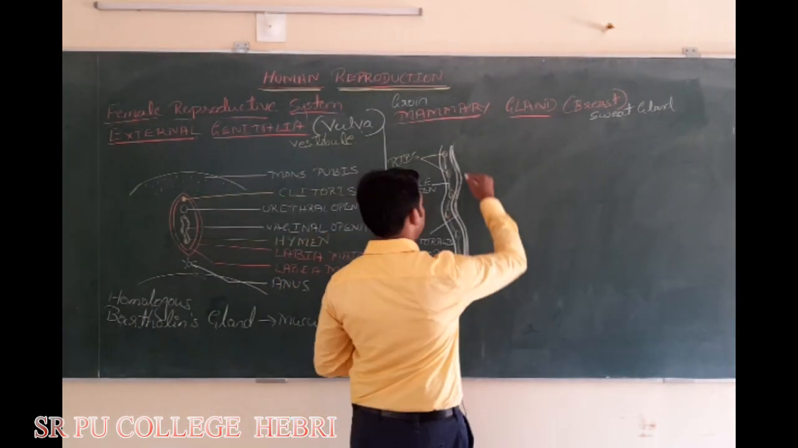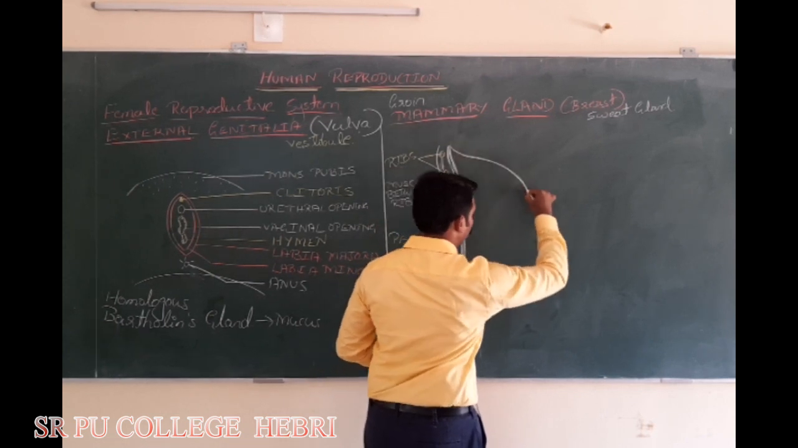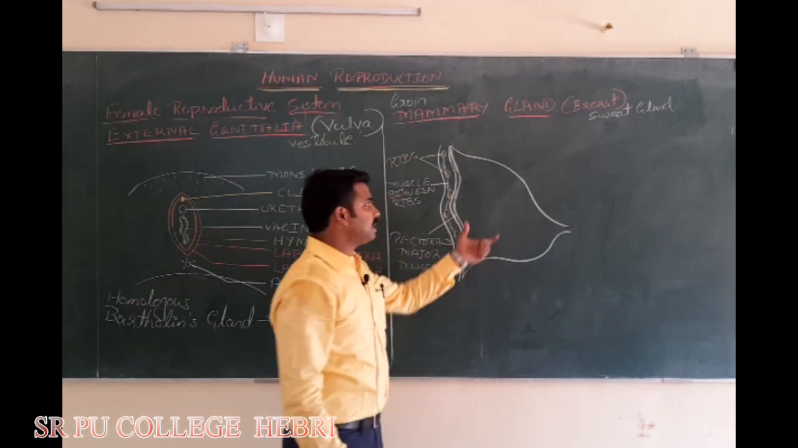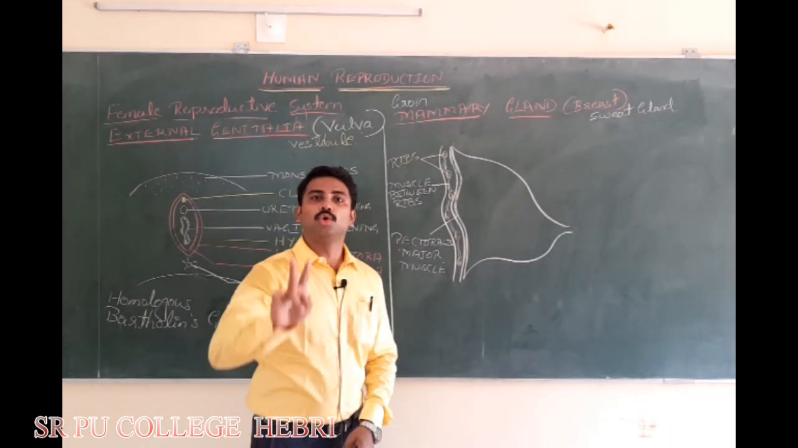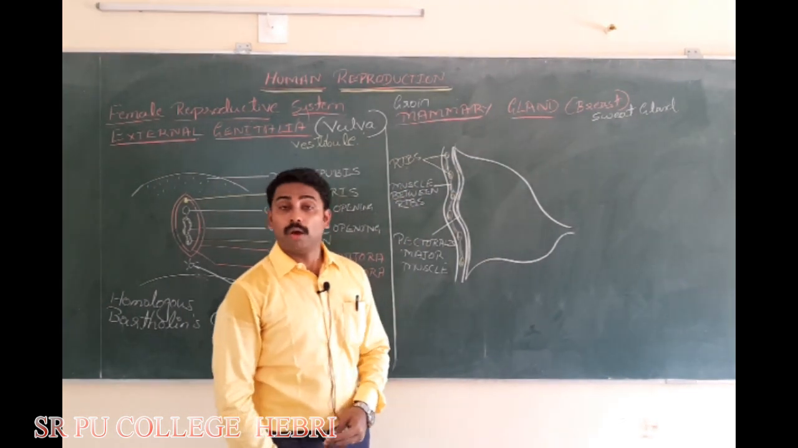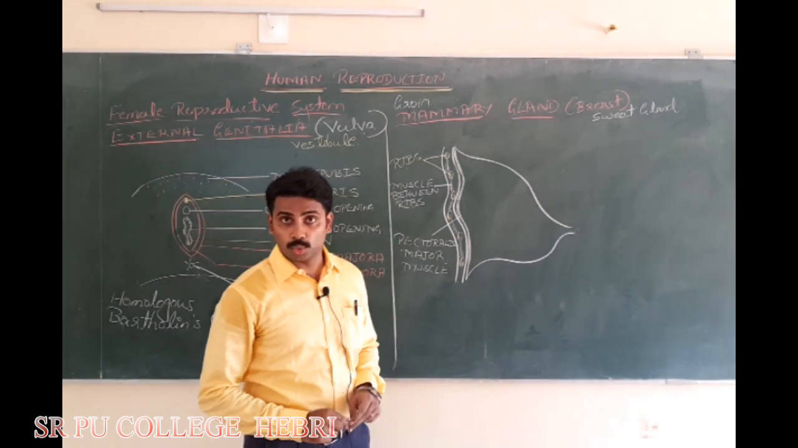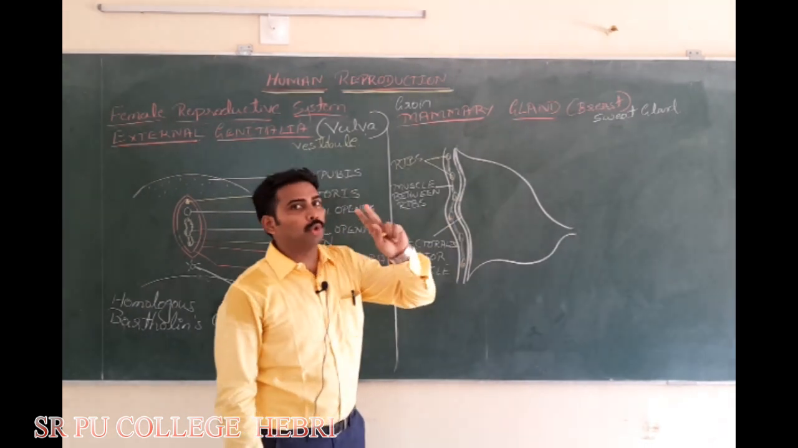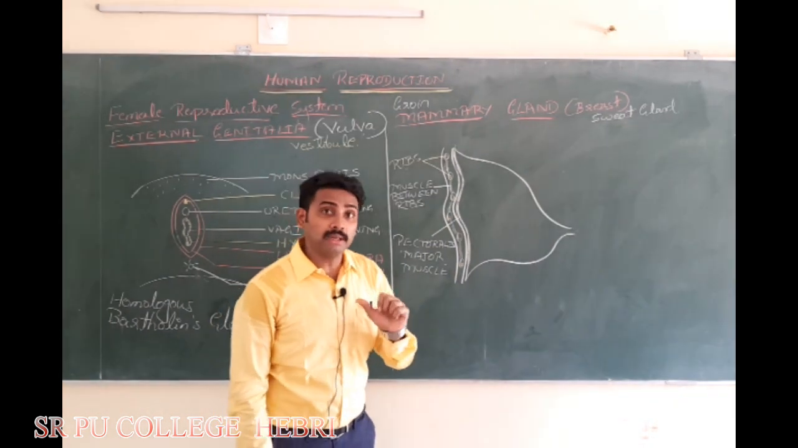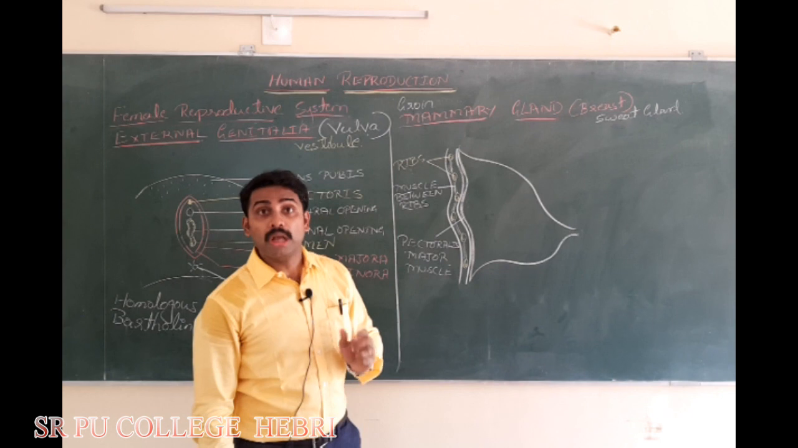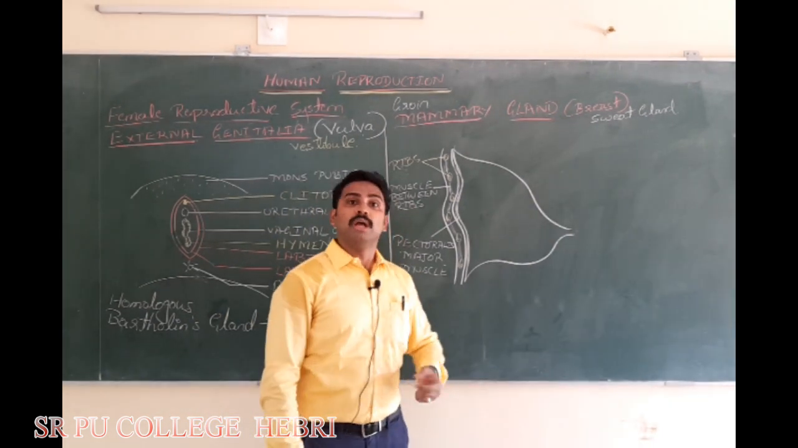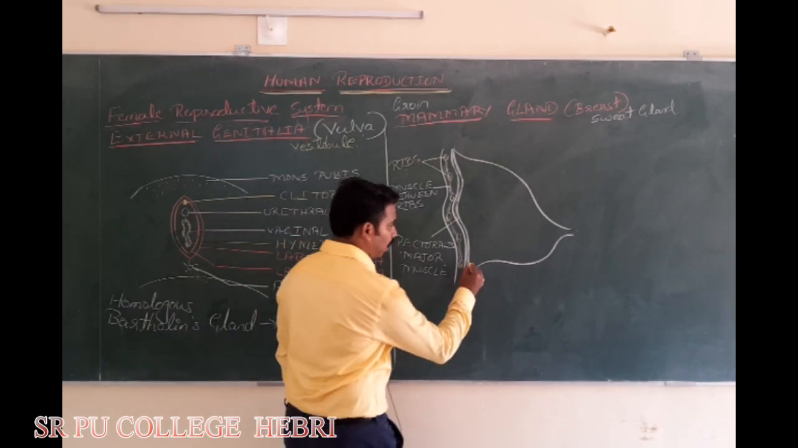Now here it comes, the fully grown breast or the mammary gland. What is there inside the breast? Two types of tissue are there: one is glandular tissue, another one is adipose tissue. Number one, glandular tissue, responsible for the production of milk. Number two, adipose tissue. Let me draw here.